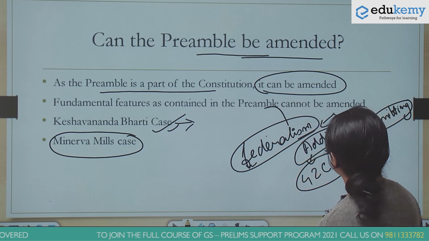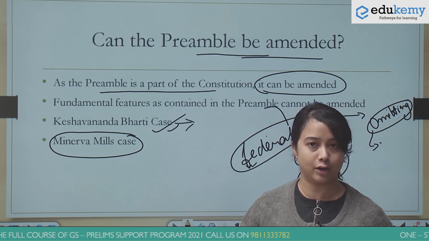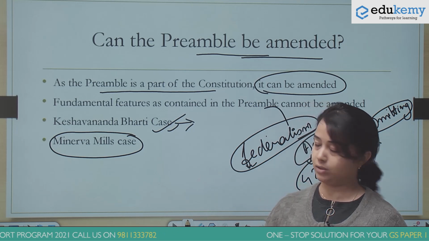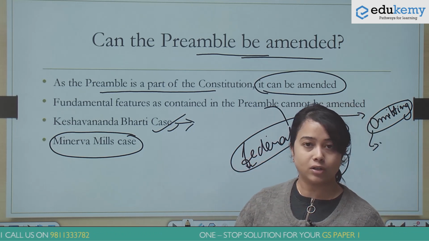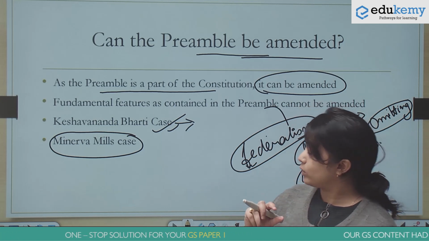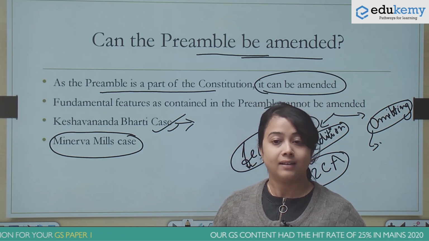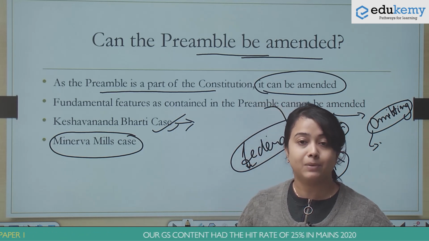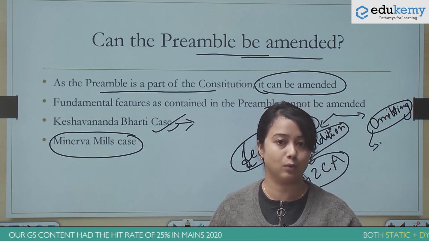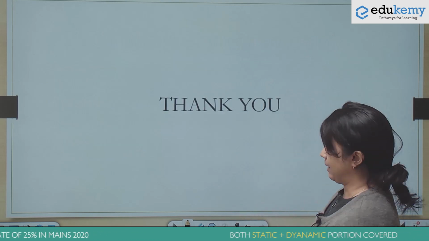So, we discussed three important issues here. One is whether the preamble is a part of the Constitution. The answer to that is yes, it is a part of the Constitution. Because it is a part of the Constitution, it can also be amended. However, the third question is whether the preamble is justiciable or not. The answer to that is that the preamble is not justiciable. It does not provide us with any rights or powers as such. So this is all about the discussion on the preamble.